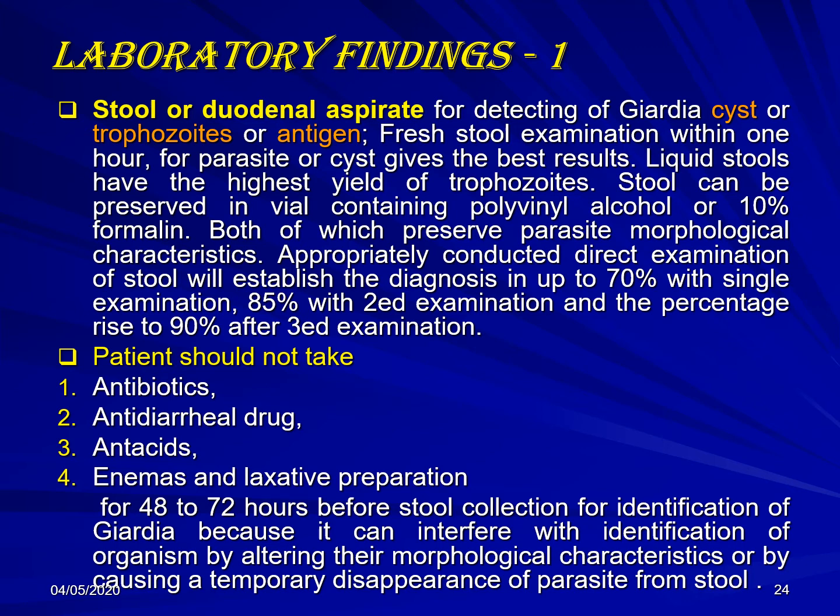So any patient sent for the general stool or duodenal aspirate should not take these items because they will interfere with the detection.